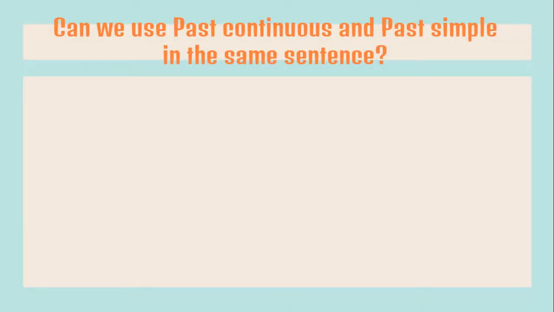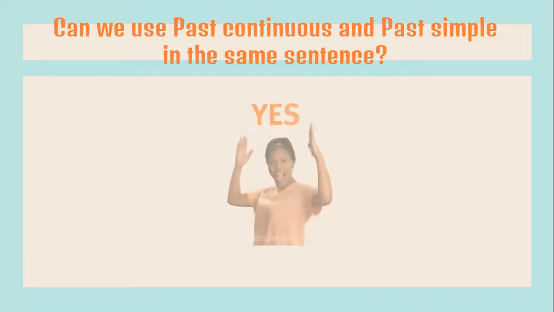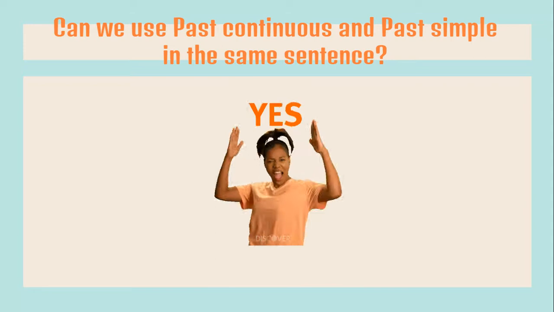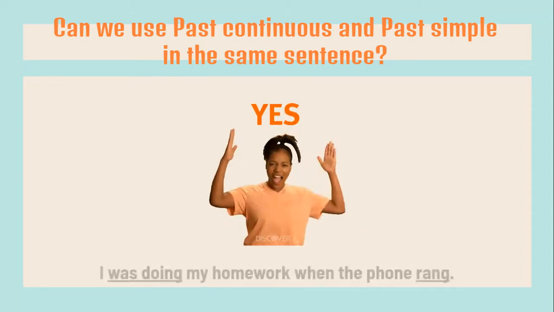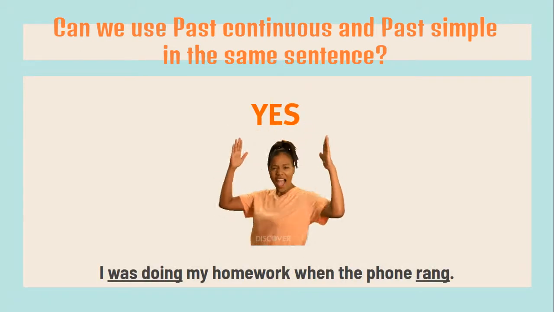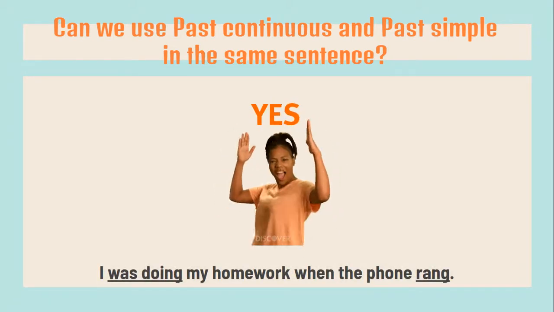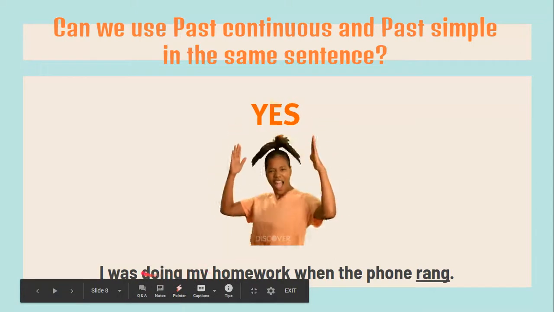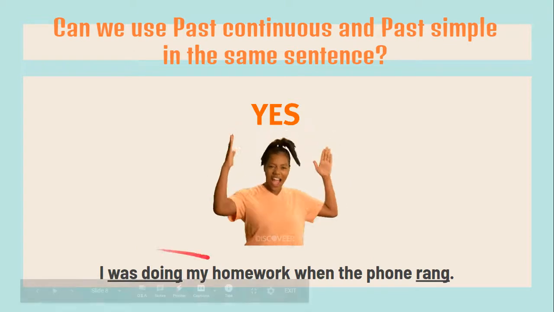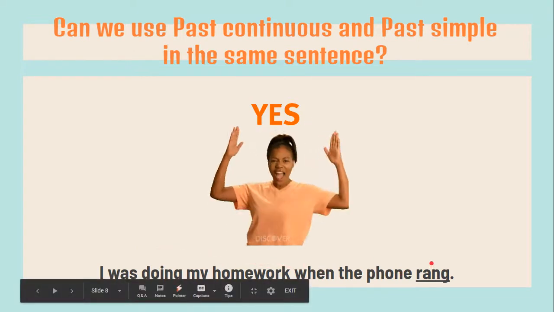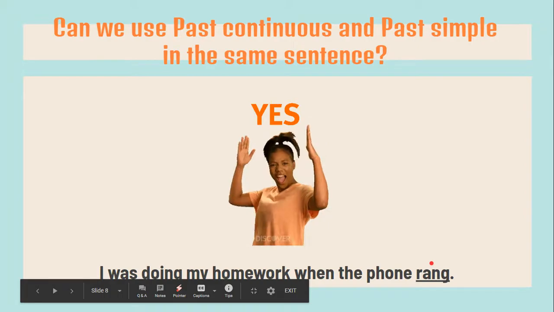Okay, so here's a question for you. Do you think we can use the past continuous and the past simple in the same sentence? Do you think it's possible? Yes, it is. We can use both the past continuous and the past simple in the same sentence. For example, I was doing my homework when the phone rang. Okay, we can see that doing your homework had a duration. It was a process. And then the phone rang. The action started and stopped at that moment.